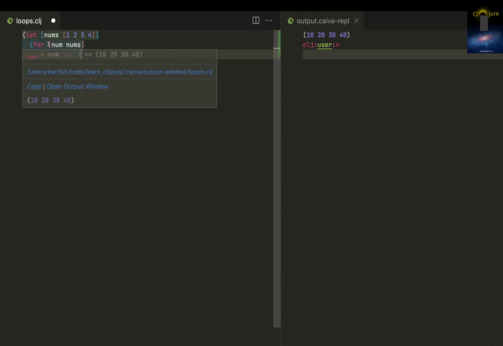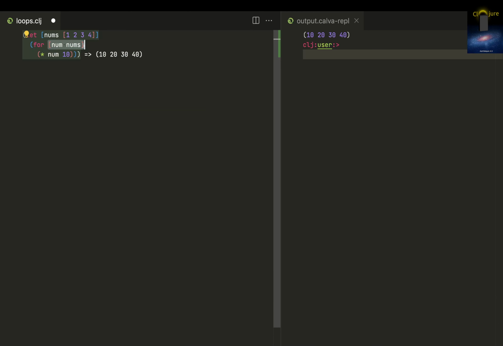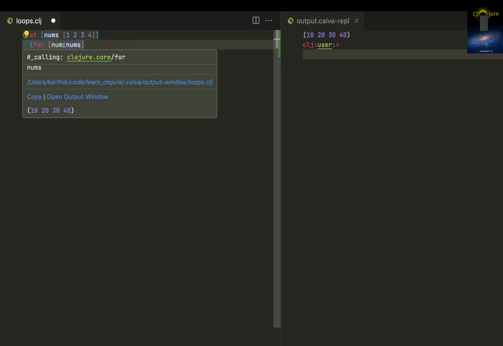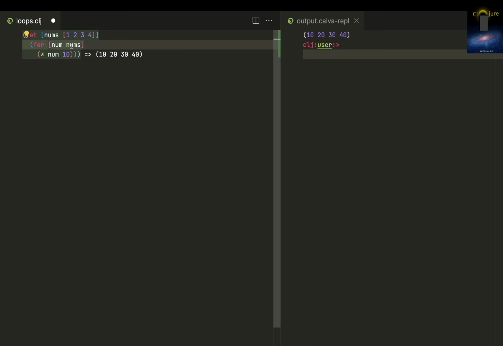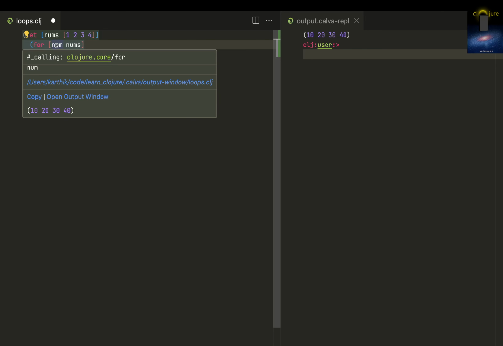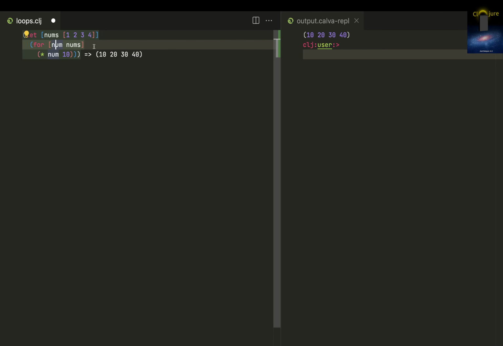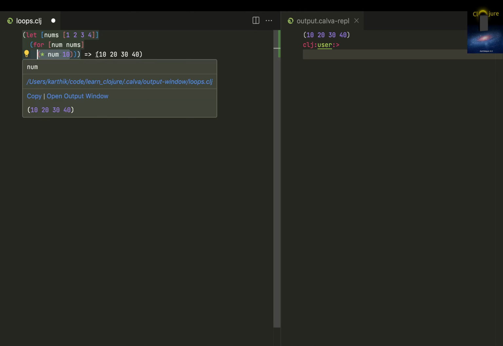So this for accepts two arguments. One is a vector. In this vector, every even thing should be a collection. You'll know why I say every even thing. And the odd thing, that is the first thing, should be a variable where the collection gets loaded. So the collection is 1, 2, 3, 4, and then the first one will get loaded into this num, it will get multiplied by 10 in this case, and it will just be collected as a list.